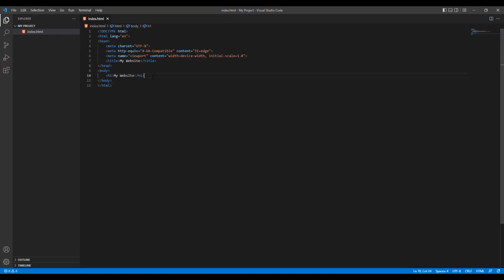Let's add a paragraph also. For that, open the P tag, type a paragraph, then close the P tag. Refresh the page. Now you can see the paragraph.